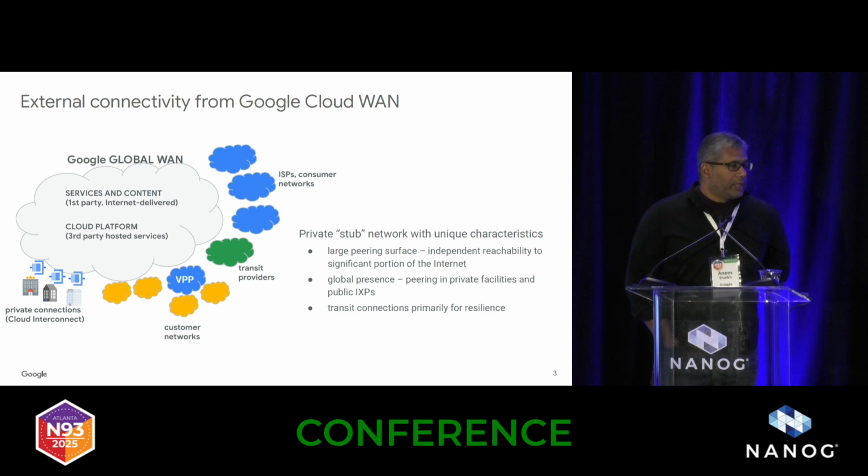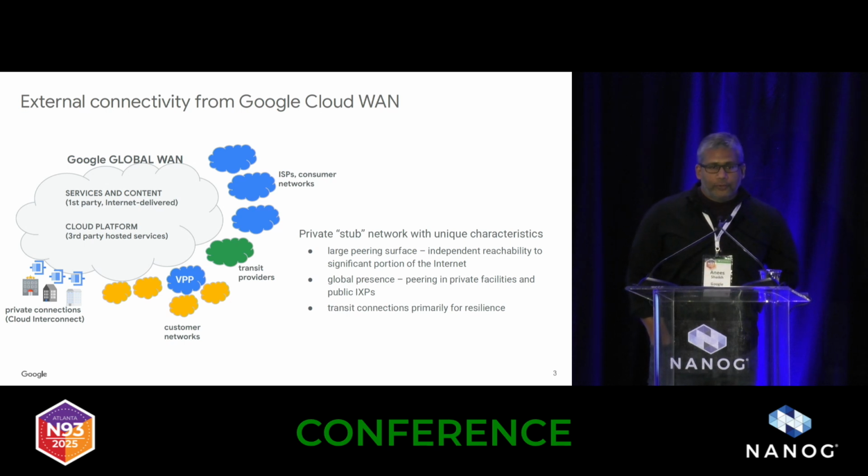Now, if we zoom in a little bit more into the focus here, which is on routing security from Google's perspective, the way we connect to the rest of the internet is a few different variations. So we run a private WAN effectively, where we host both first-party applications. These are the things that many of us use: search, mail, maps, photos, all of those services, as well as our Google Cloud Platform, which is basically where we allow third parties to come and host their applications on our network. And we connect to the rest of the world a few different ways, obviously through other large ISPs, broadband networks that provide connectivity from users to our services.